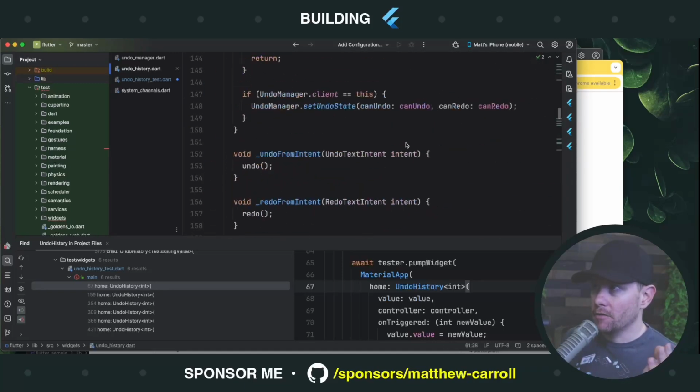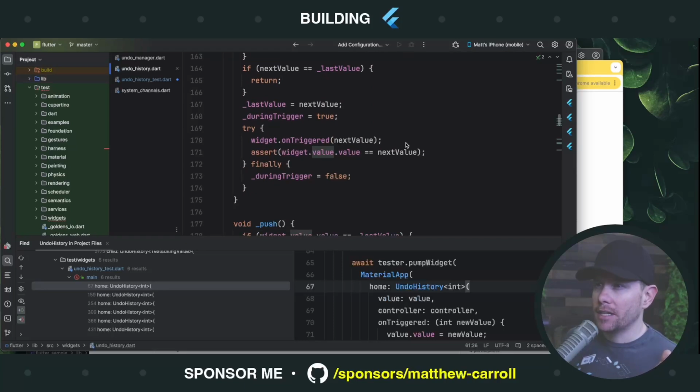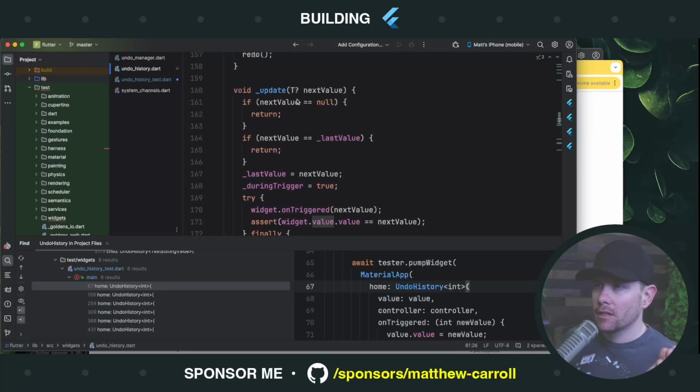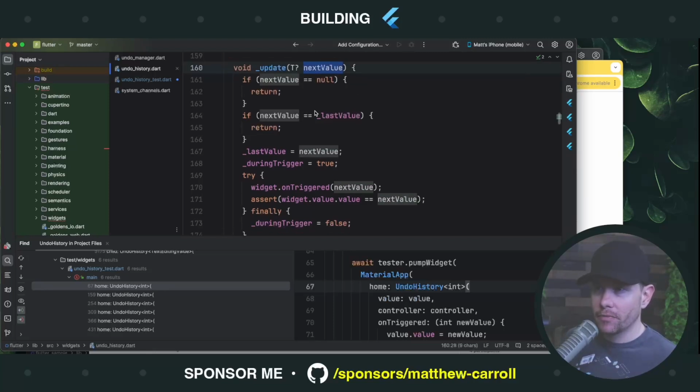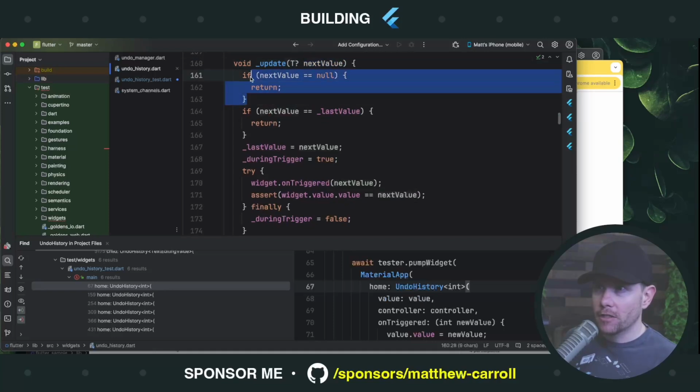Okay, that's, again, nobody seemed to bother to write that down, but that seems to be the case. Update next value. So in theory, I assume when undo and redo are run, it produces this next value. So it comes in here. If it's null, I actually don't know that that's the correct thing to do.